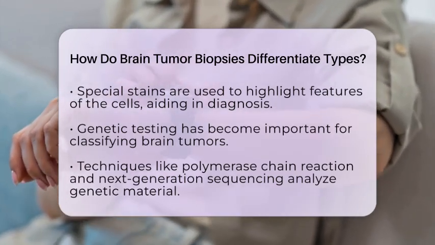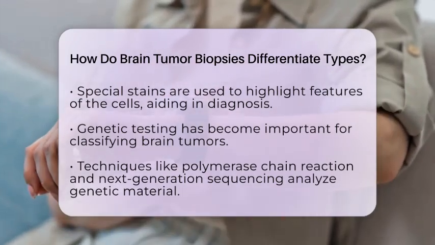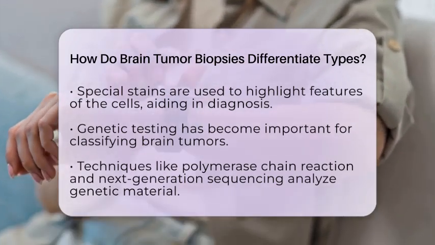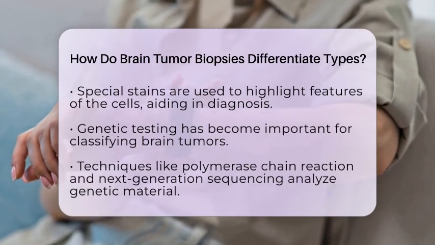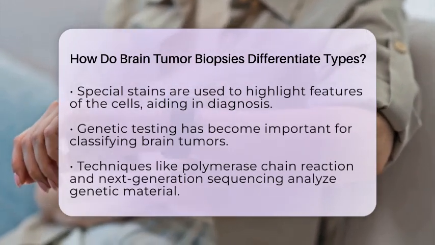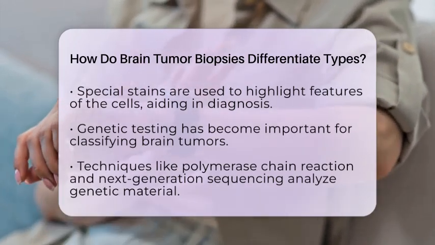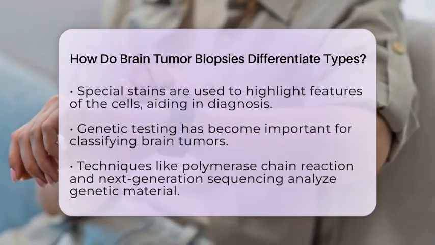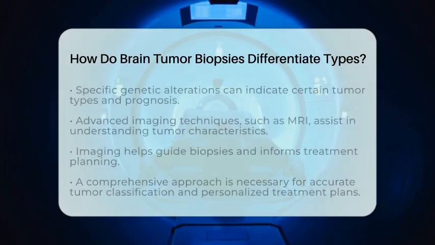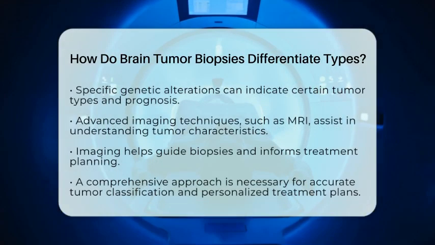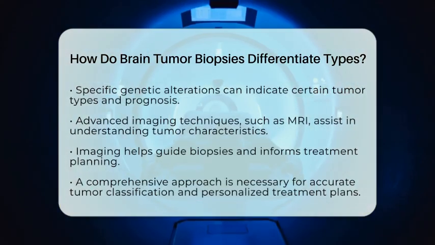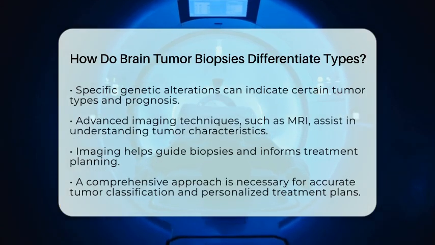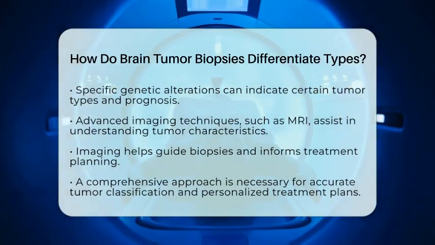For example, the presence of a genetic alteration known as 1p19q codeletion is typical of oligodendrogliomas. Additionally, mutations in the IDH1 gene can be found in certain types of astrocytomas and are linked to a better prognosis. Advanced imaging techniques, such as magnetic resonance imaging, also play a role in understanding brain tumors.